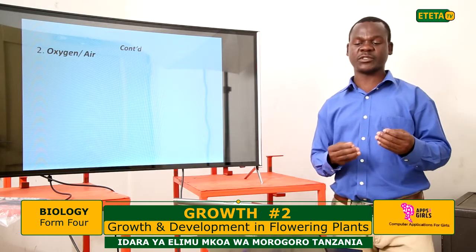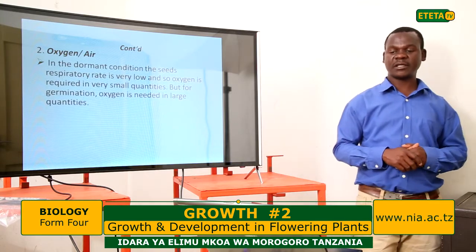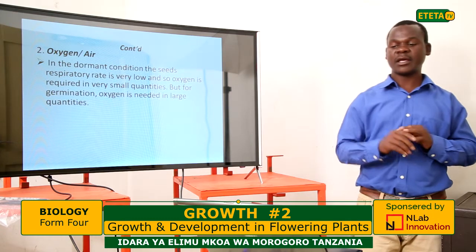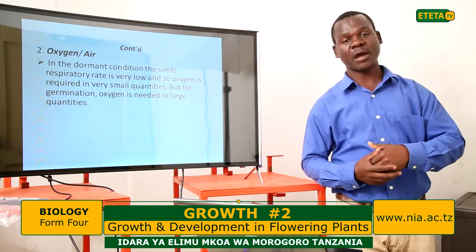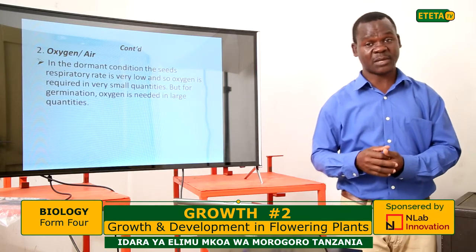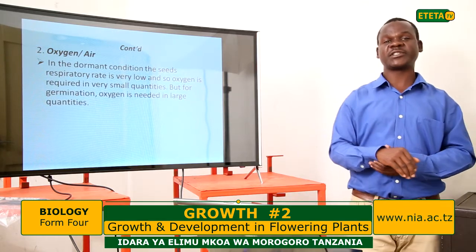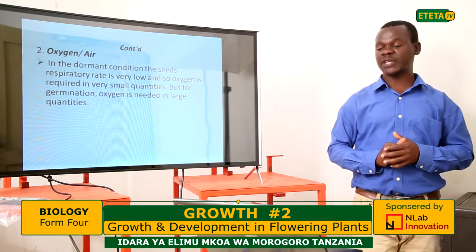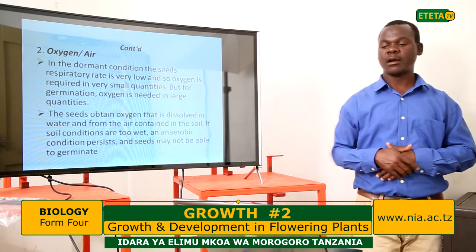Remember, oxygen is a gas which comprises the air. Now, what is the necessity of oxygen? It is normally known that oxygen plays a part in respiration, the burning of food to release energy. So before the seed germinates, it requires energy for physiological processes to take place. That energy is generated from the respiration process, and respiration takes place in the presence of oxygen. So oxygen is necessary to allow respiration to take place, to generate energy that will make it possible for the plant to germinate.